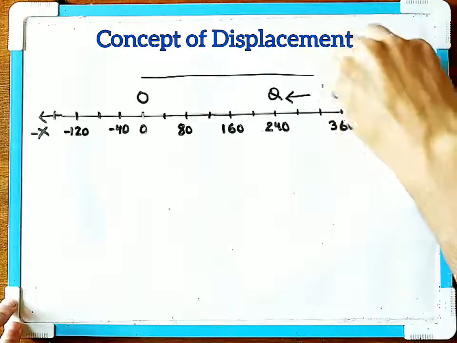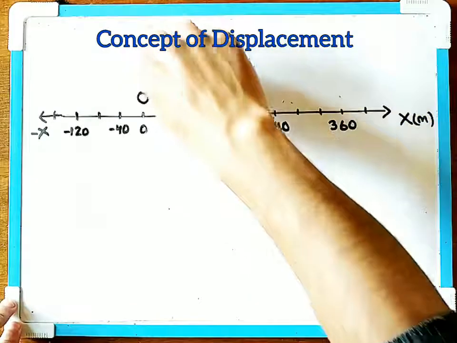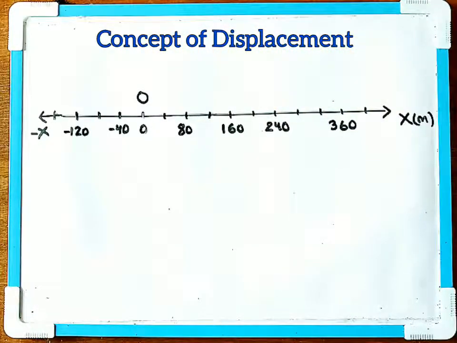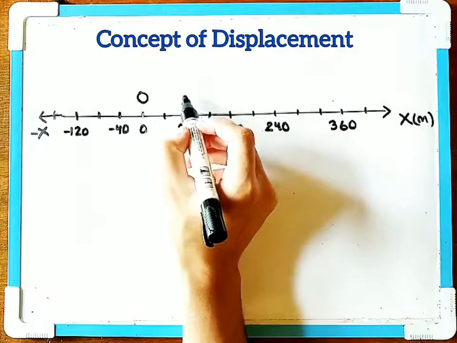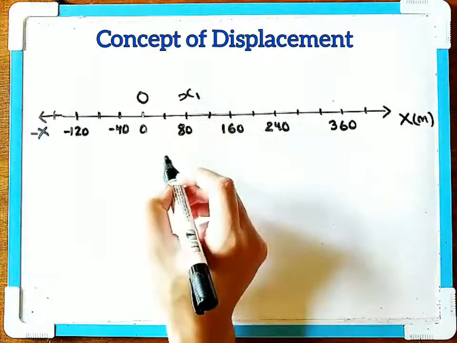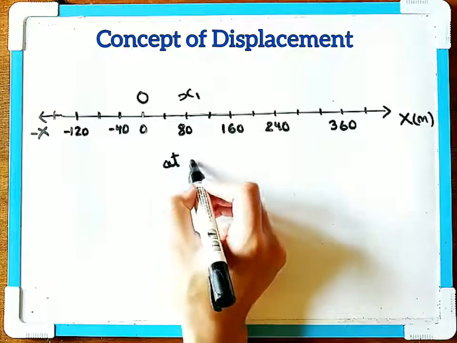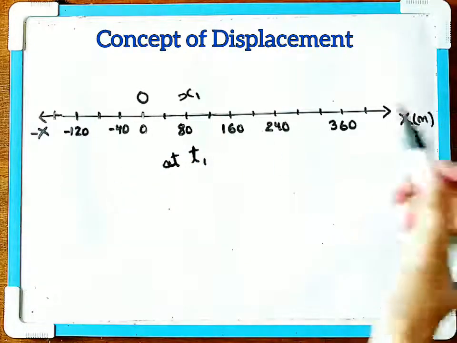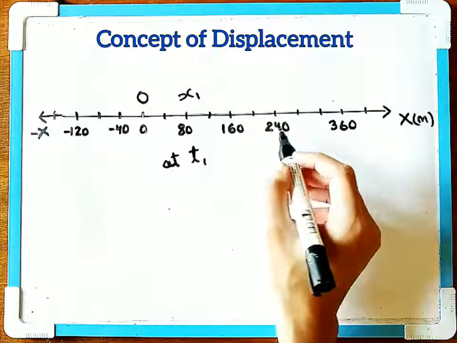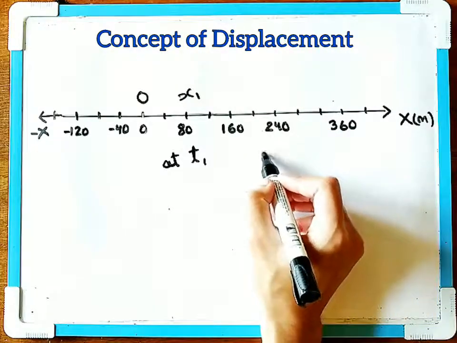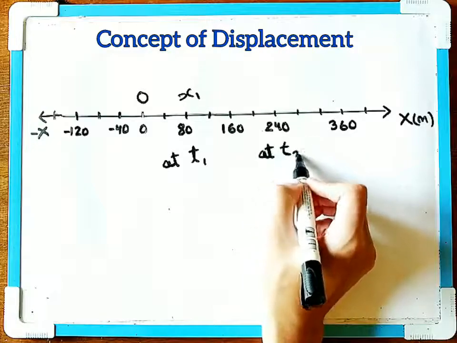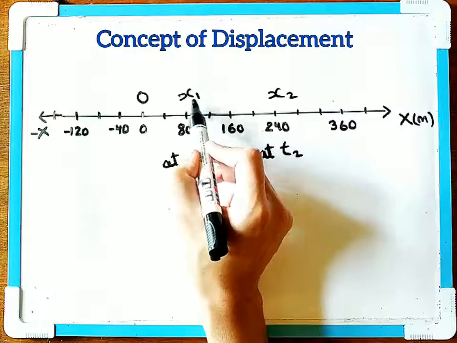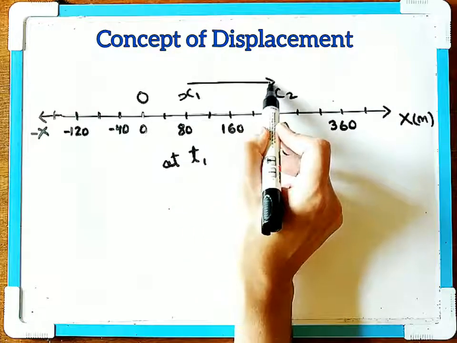Suppose at time t1, the car is at this position, x1. Then at t2, the car is at this position. So the car is moving from this position to this position.